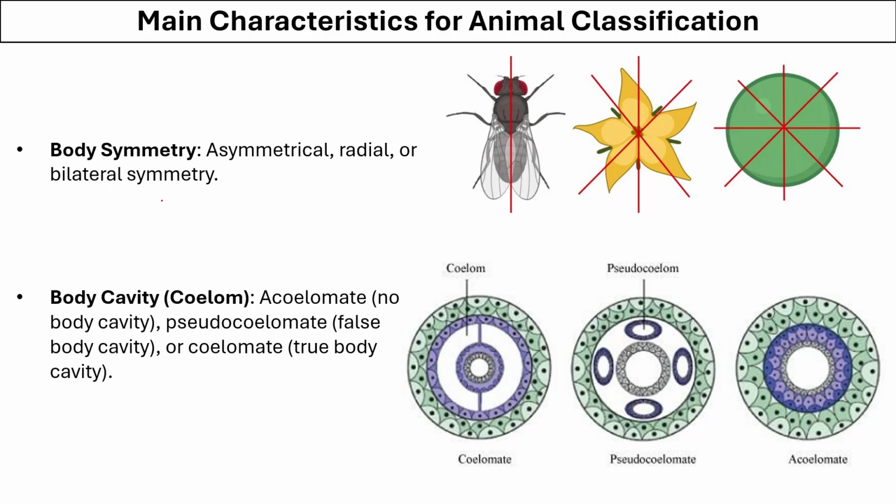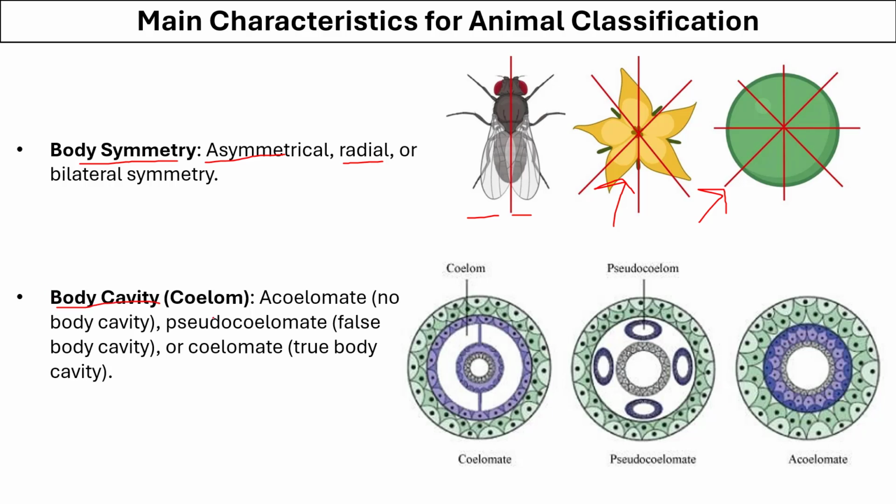So let's look at the main characteristics. First is the symmetry of the body. Animals can be asymmetrical. They can be radially symmetrical, like you can see the radial symmetry here or here, and they can be bilaterally symmetrical. That means the left and right side are mirror images.